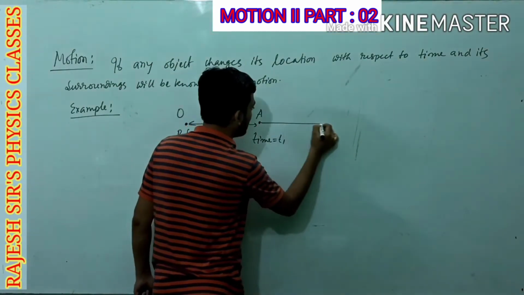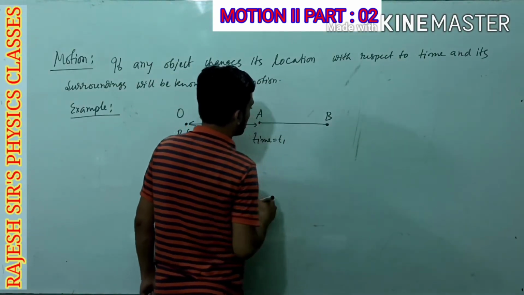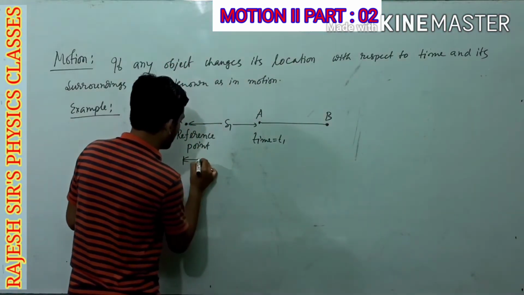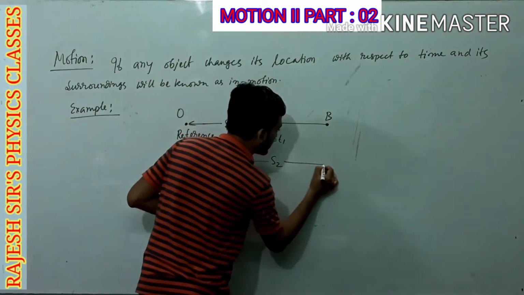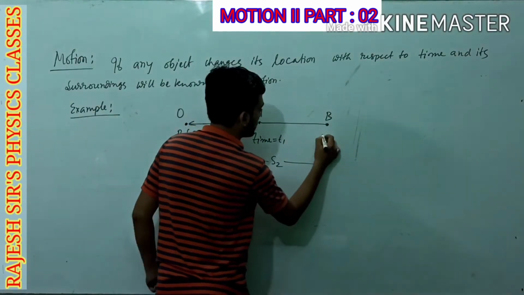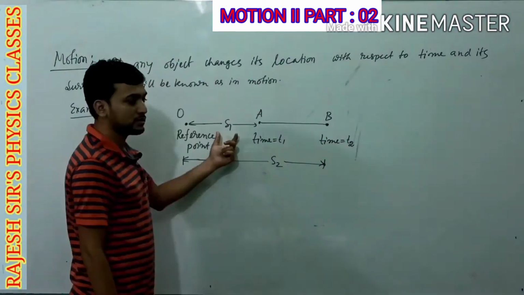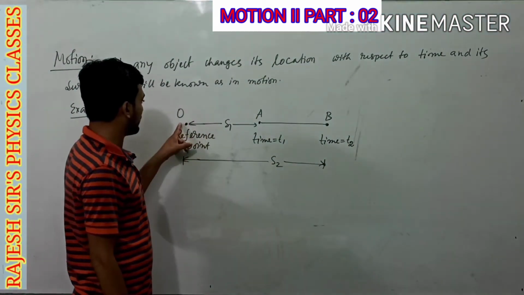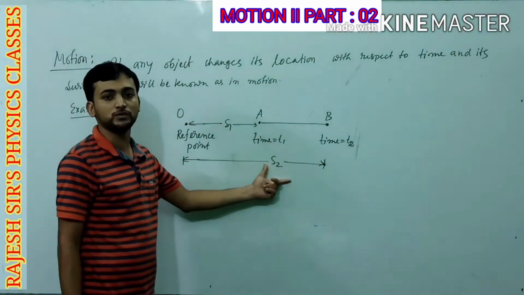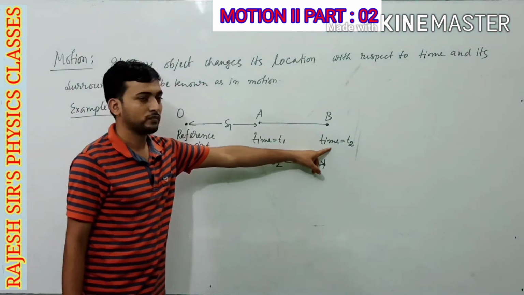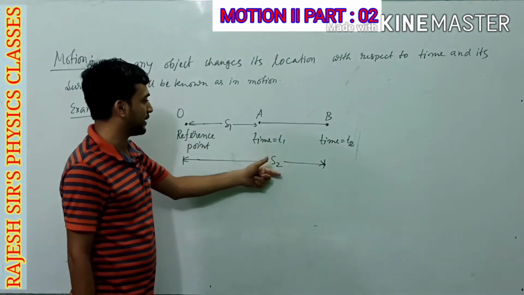After a certain time, suppose the separation between the reference point and that body becomes S2 at time T2. Since the separation between the reference point and the body is going to increase with the passage of time, we can say that the body is in motion. So now we are going to talk about different types of motion.